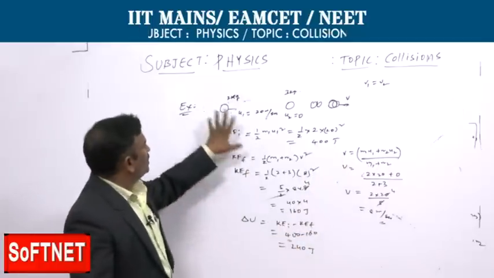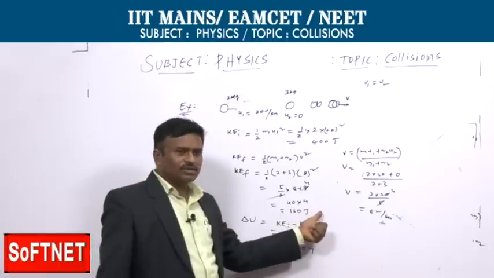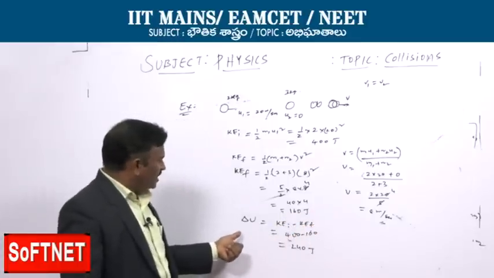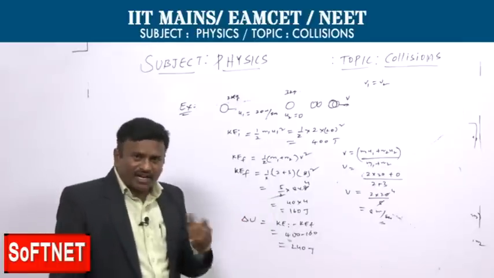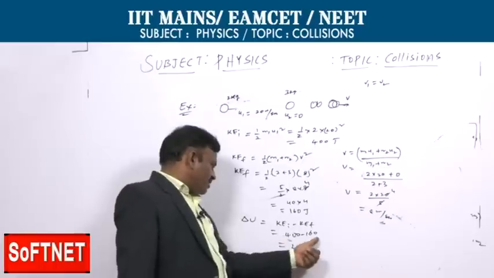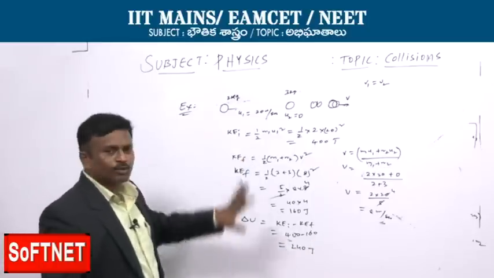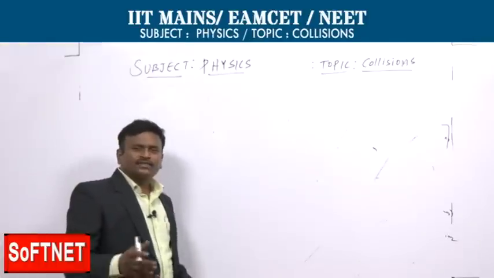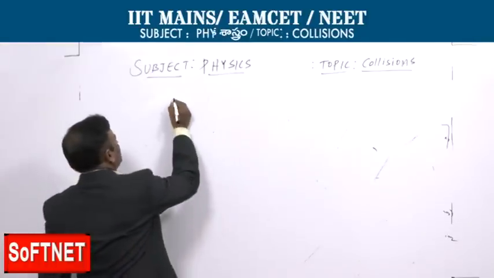But actually, initial possesses 400 joules and final is only 160 joules. Basically, the loss of energy can be obtained as initial minus final. Initial is more, final is less. The loss of energy is initial minus final, that is 400 minus 160, so 240 joules of energy is lost in this problem. We have discussed elastic collision and inelastic collision so far. Now, semi-elastic collision.